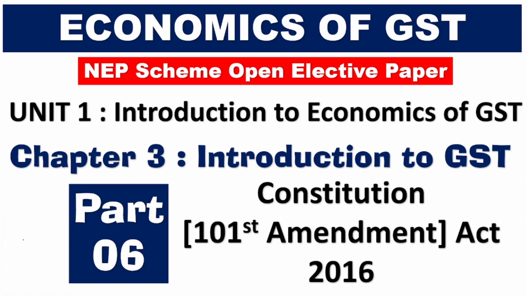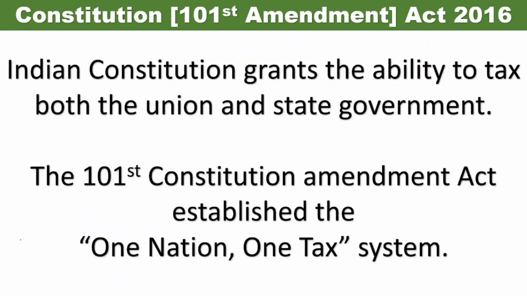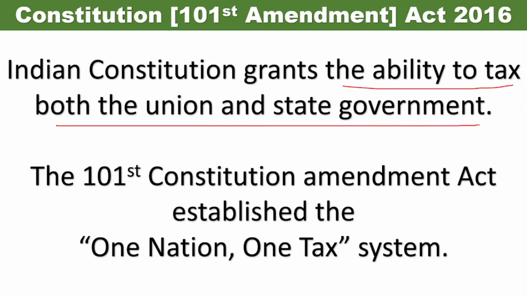In today's video, let us see about the Constitution Act of 2016, in which there was a 101st amendment. The Indian Constitution grants the ability to tax to both the union and state governments. So what happens? The Indian Constitution gave permission to both the union government as well as the state government to put the tax.